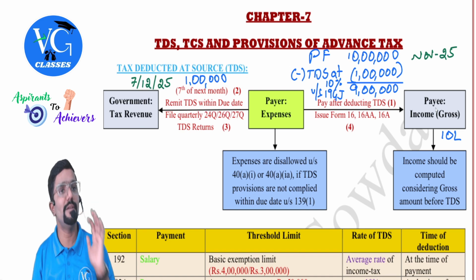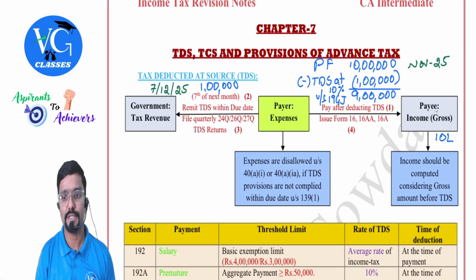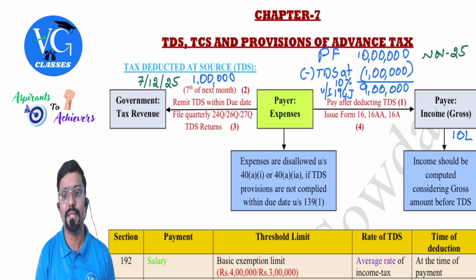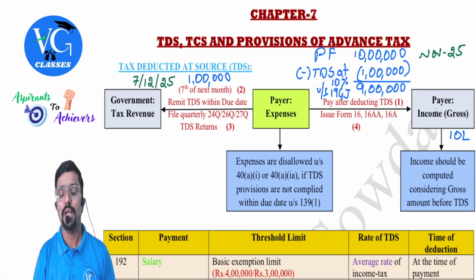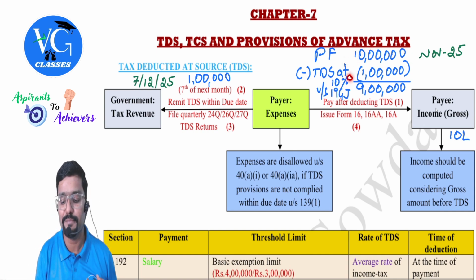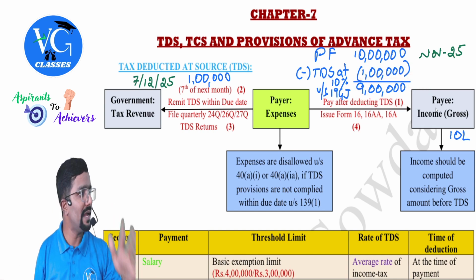How much, sir? 10%. On professional fee, TDS applicable is 10%, guys. Okay, sir. Fine. So before I pay 10 lakh to you, I need to deduct 10% TDS and pay the remaining to you. Yes, I agree. Now that means 10 lakh is your earnings, 10 lakh is my expenses. From that, I need to reduce 10% and pay only the remaining 9 lakh to you.